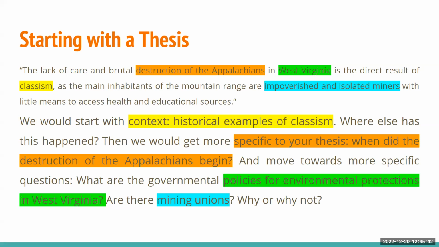So we will start with context, historical examples of classism. Where else has this happened? And then we get more specific to your thesis: when the destruction of the Appalachians began. And then move towards something more specific. What are the governmental policies for environmental protections in West Virginia? Are there mining unions? Why or why not? These are great questions to ask yourself while you're researching, and it'll guide your research to find things that maybe even your reader may have questions about while reading your paper.